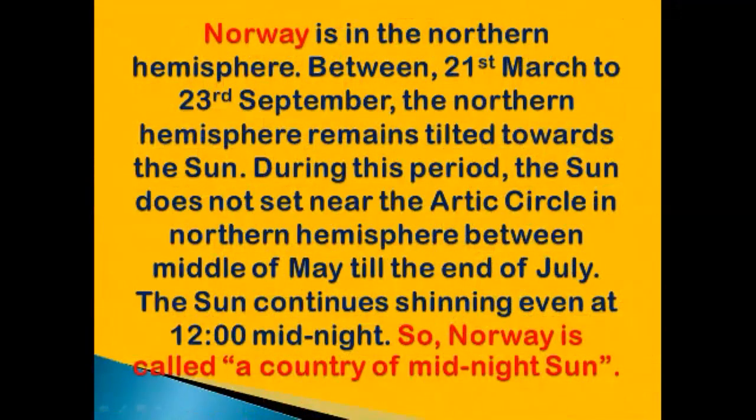Norway is in the northern hemisphere. Between 21st March to 23rd September, the northern hemisphere remains tilted towards the sun. During this period, the sun does not set near the Arctic Circle in the northern hemisphere between the middle of May till the end of July. The sun continues shining even at 12 midnight. So Norway is called a country of midnight sun. So the image that you saw in the previous slide is real. It's not just a picture.